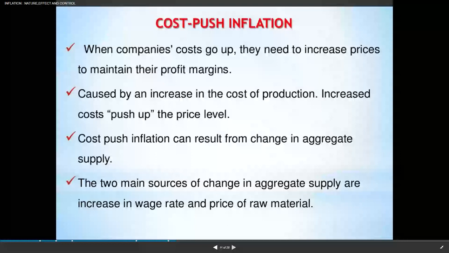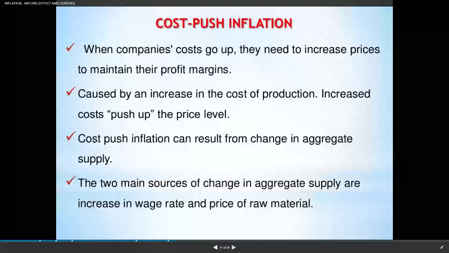The producers' cost of production in the process of supply is increasing. Then the producer is forced to increase the prices. So that is the reason we are calling it cost push inflation.